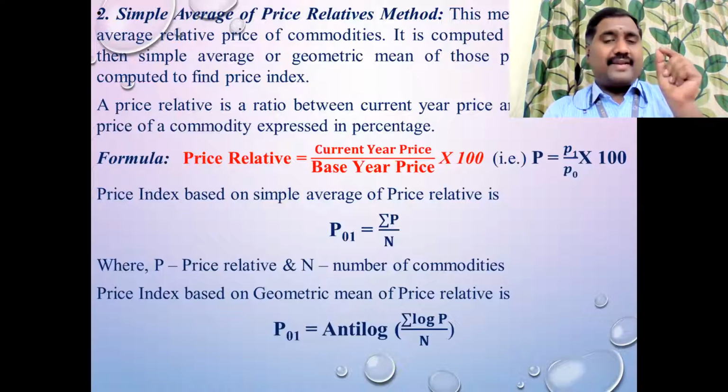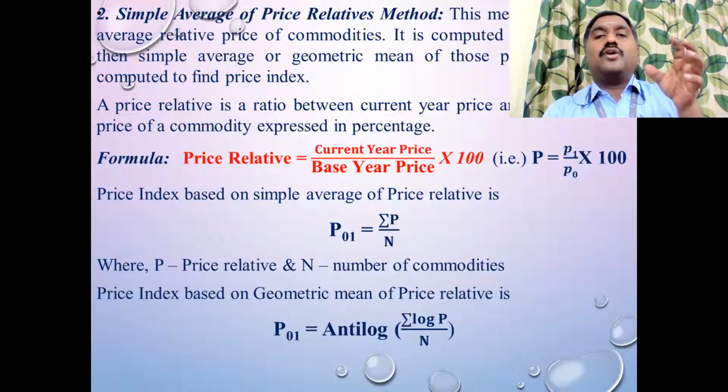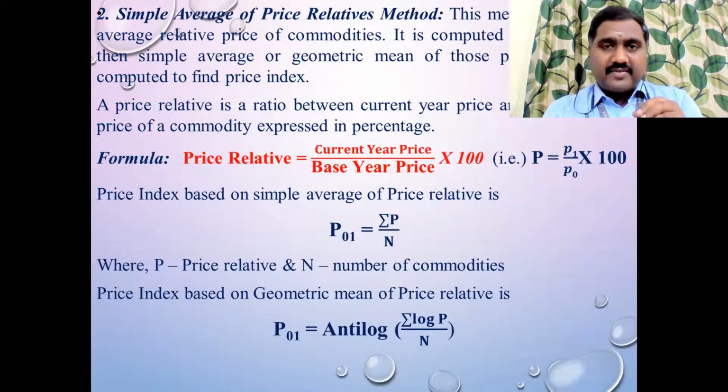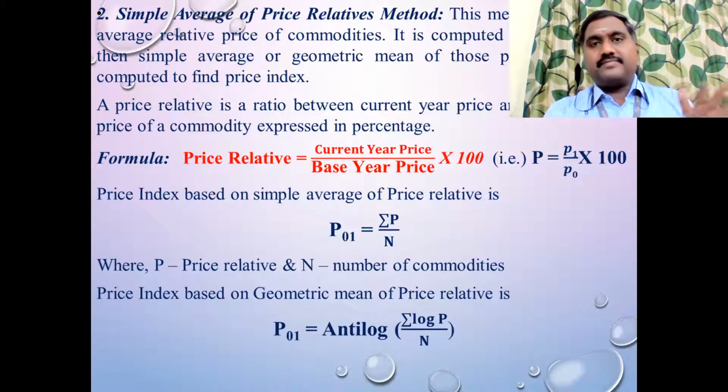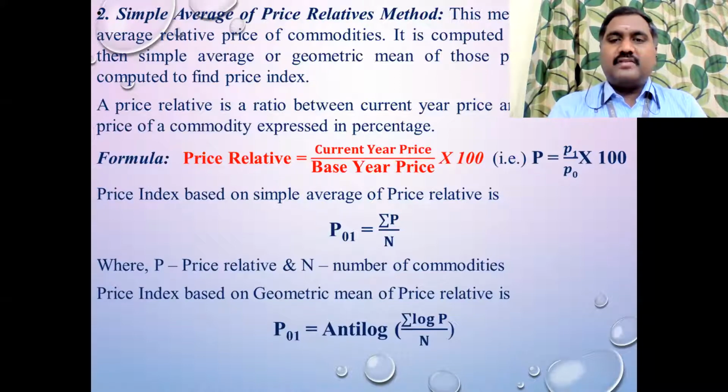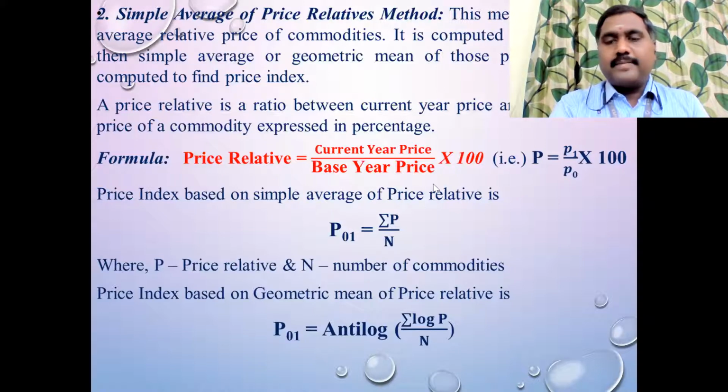Simple aggregate means we have to calculate the price index for the total summation of the price for both base and current year. Here in the simple average method, we have to calculate the price index for each commodity separately. We don't need to find the summation. For each commodity, we have to find the price value separately. So for that, the price index value is current year price divided by base year price into 100. That is the usual formula.